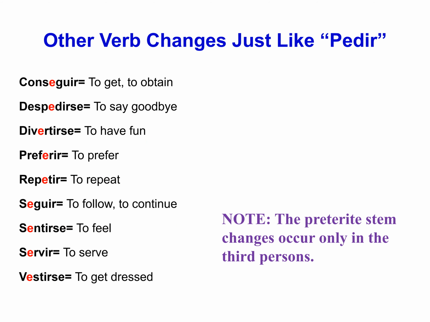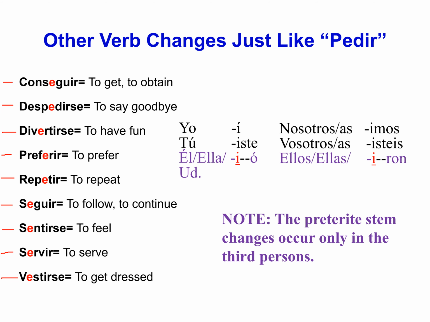Okay, so other verbs that have changes just like pedir: conseguir, despedirse, divertirse, preferir, repetir, seguir, sentirse, servir, vestirse. So let's see where the change happens, right? So we know that it's going to be in the third person only, third persons only. So here in él, ella, usted, or ellos, ellas, ustedes.